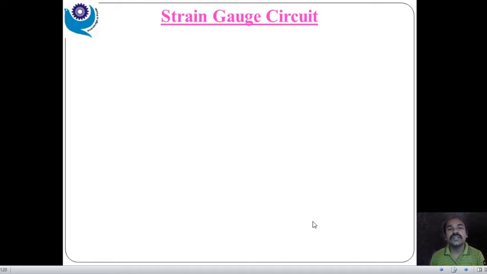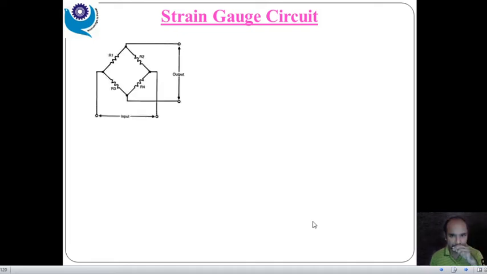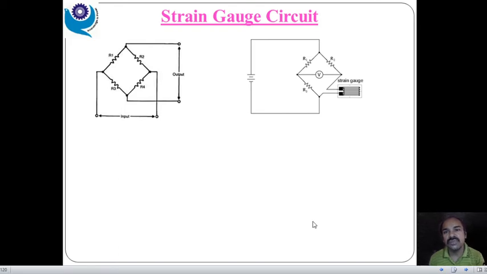Now the strain gauge circuit: we have used a Wheatstone bridge, with R1, R2, R3, R4, all resistances of the same value, a resistive Wheatstone bridge. If all resistances are the same value, then the bridge is balanced.